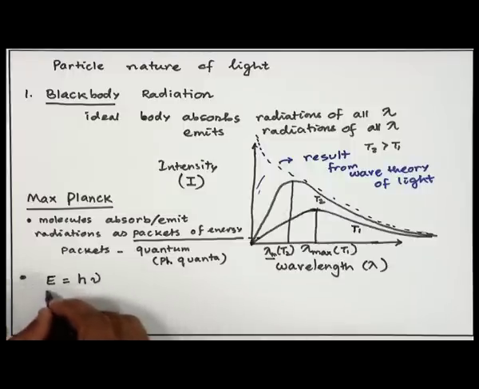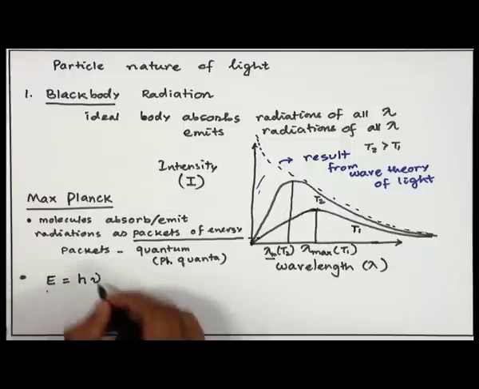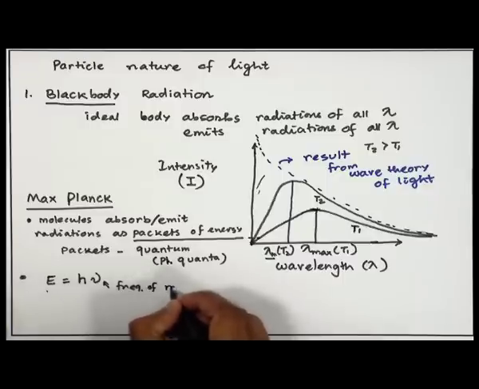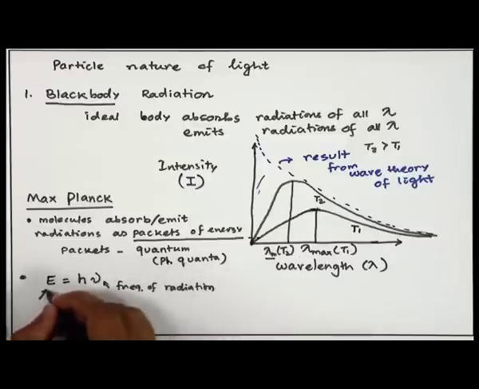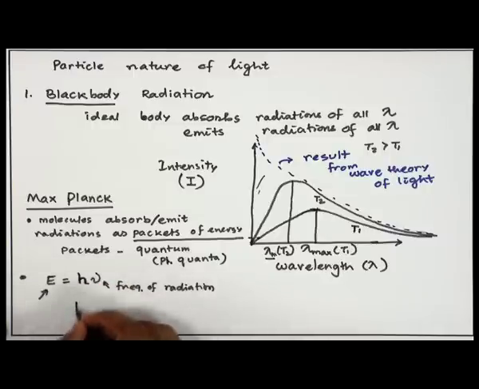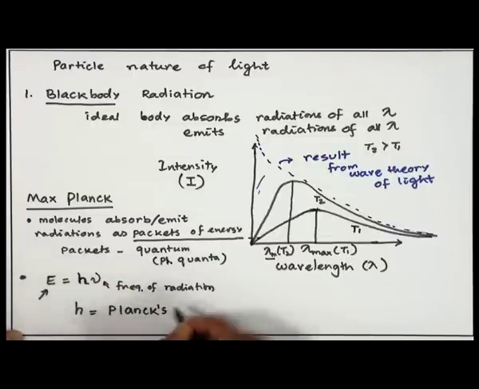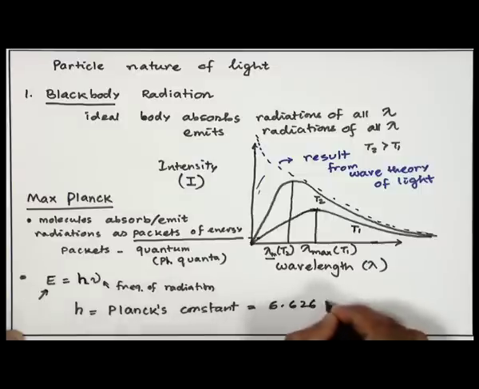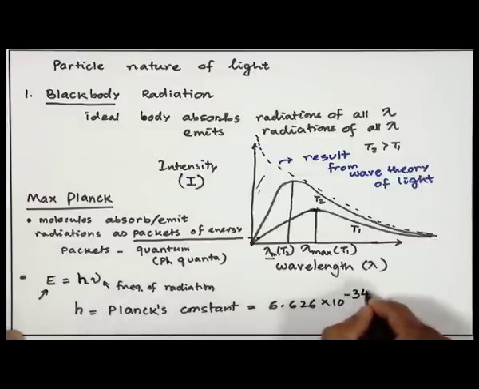He gave this famous equation E equals h nu, where nu is the frequency of radiation and energy E is the energy associated with this frequency, where this h is actually a proportionality constant that is known as Planck's constant. It has got a fixed value which is 6.626 into 10 to the power minus 34 joule second.